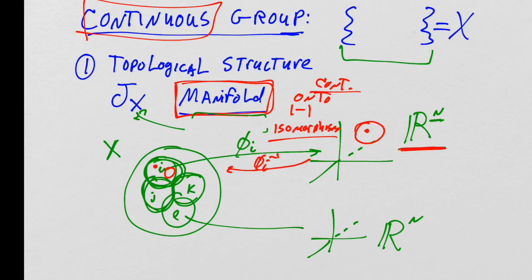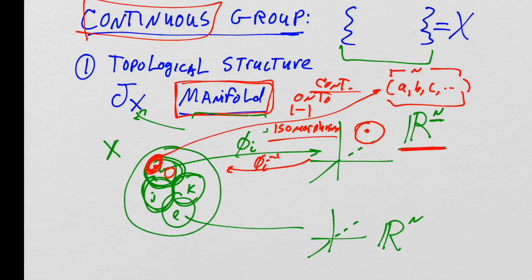Now, the point is that Rn, of course, is just a collection of n real numbers, right? And there's n of these. So each point here can be mapped onto an ordered collection of real numbers.